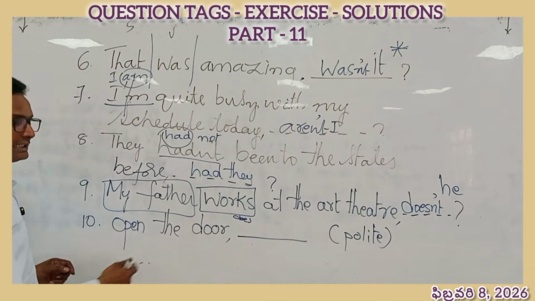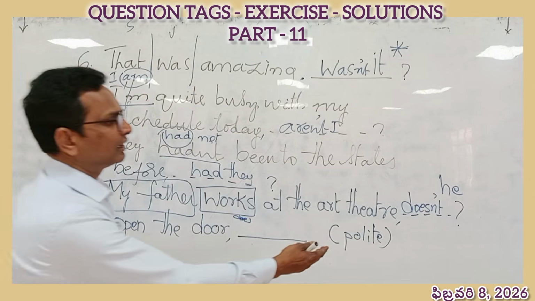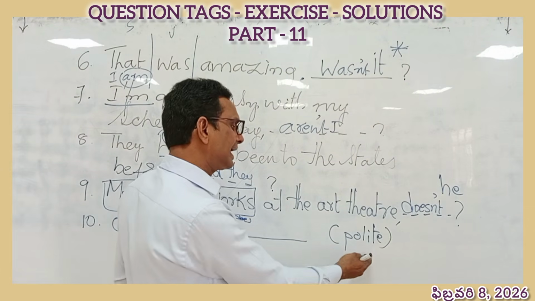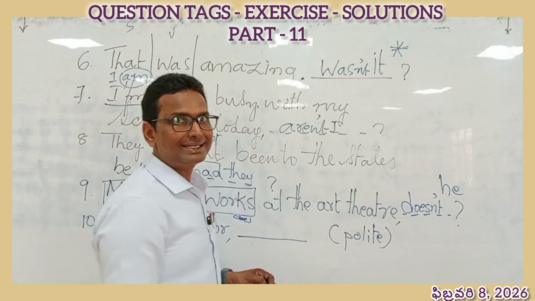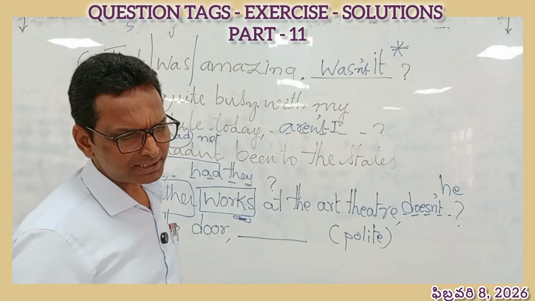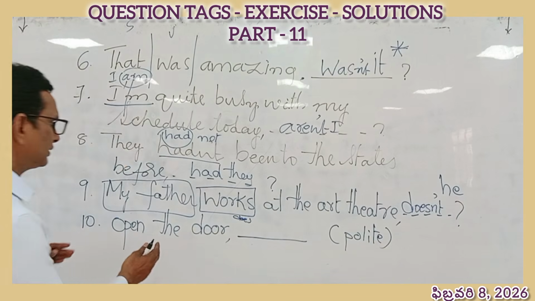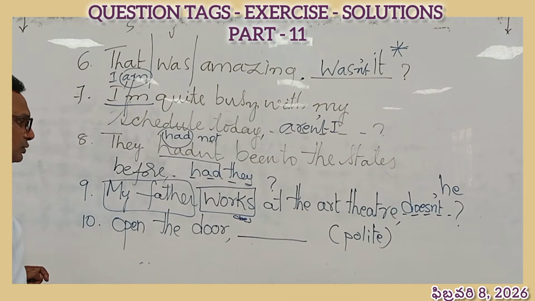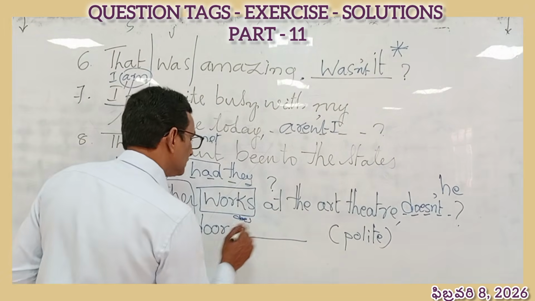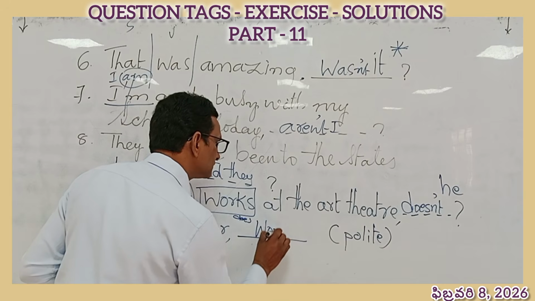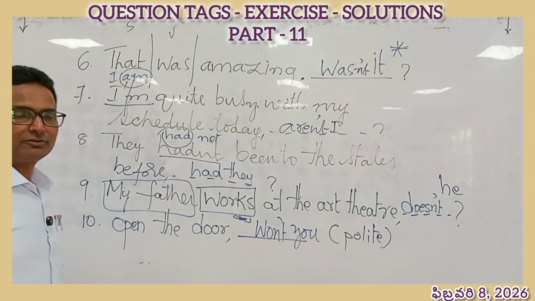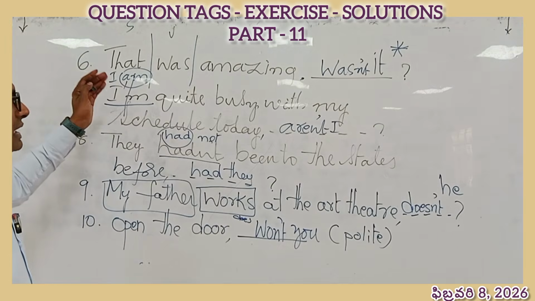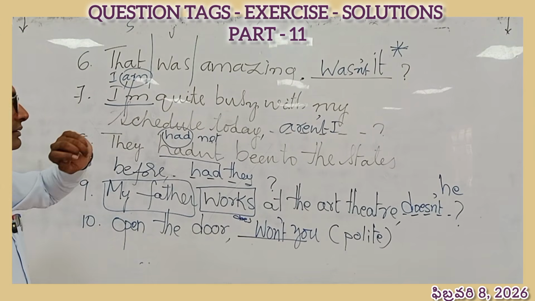Open the door. This is an imperative sentence. We have a direction here. We should answer this in the form of a tag with polite sense. How will you make it? For imperatives, when you have to do this, you can keep would you. This is the answer for this. Won't you?